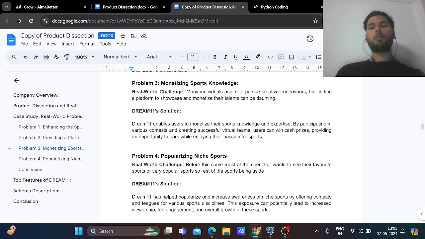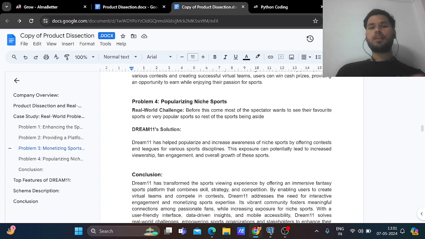Problem 4 is popularizing niche sport. Before this, most spectators wanted to see their favorite, very popular sports like cricket. But Dream11 helps popularize and increase awareness of niche sports by offering contests and leagues.